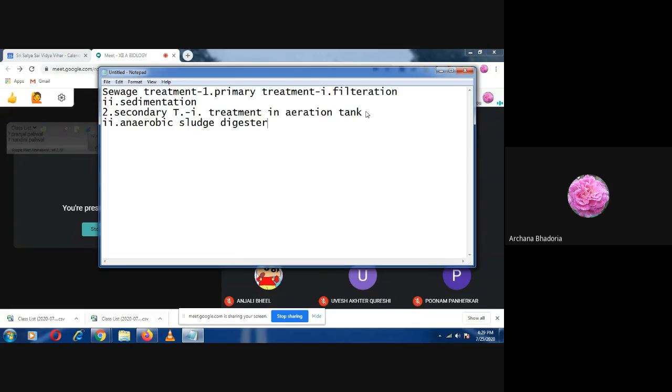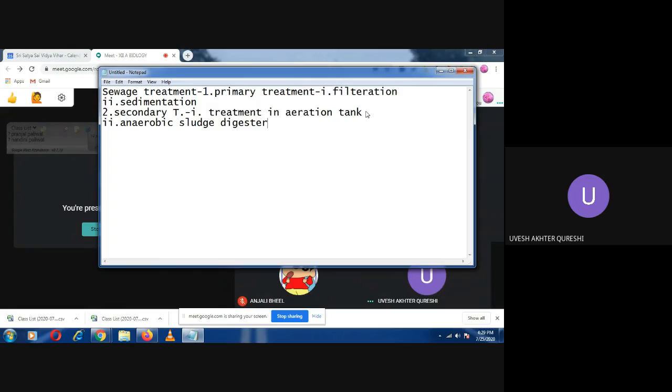Now what do you mean by flocs? Yuvesh will be telling. Ma'am, these are produced by constant agitation. They are the useful aerobic microbes which we allow to grow so that they can digest the organic waste in the sludge.